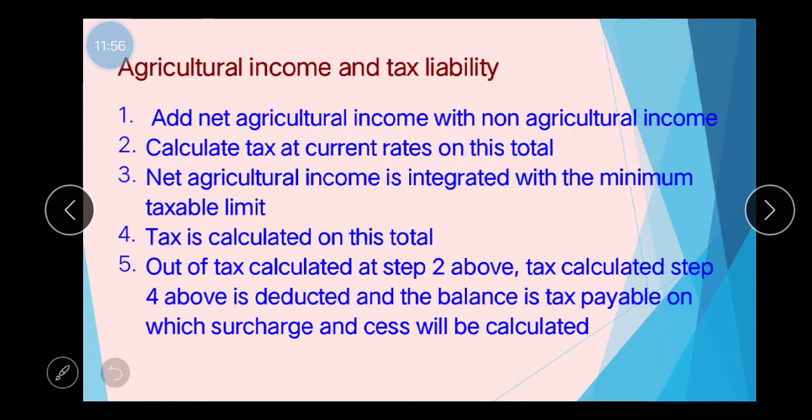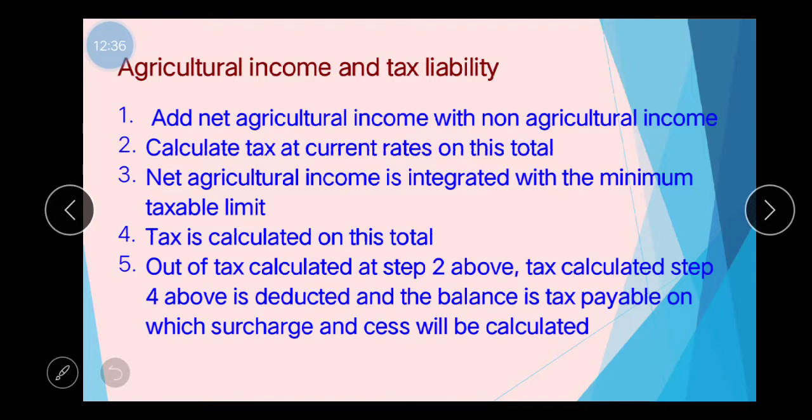So these are the steps to be followed or the procedures which we adopt for the integration purpose. First of all, we have to add the net agricultural income with non-agricultural income. Net agricultural income is integrated, added with non-agricultural income. Then we calculate tax at current rates on this total. Okay. Third step is net agricultural income is integrated with the minimum taxable limit. Net agricultural income means agricultural income minus expenses, that is integrated with the minimum taxable limit.